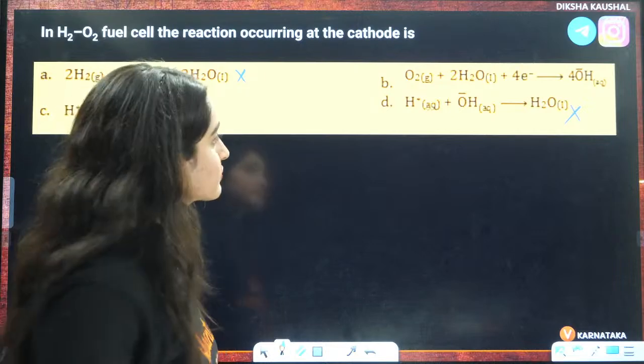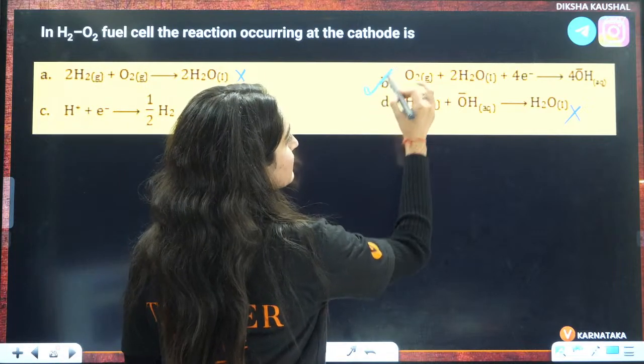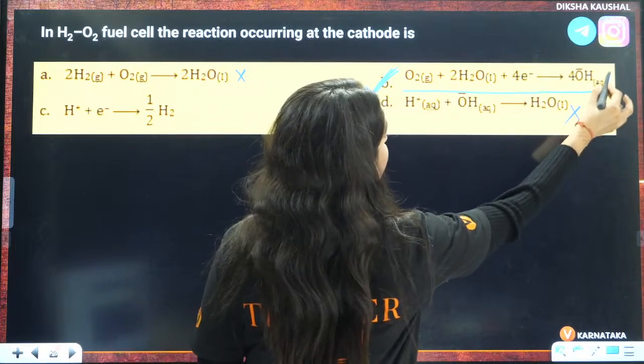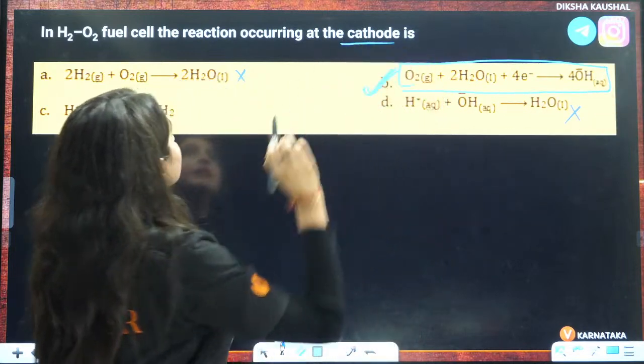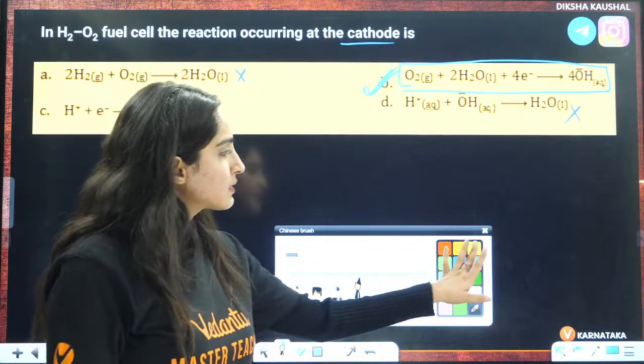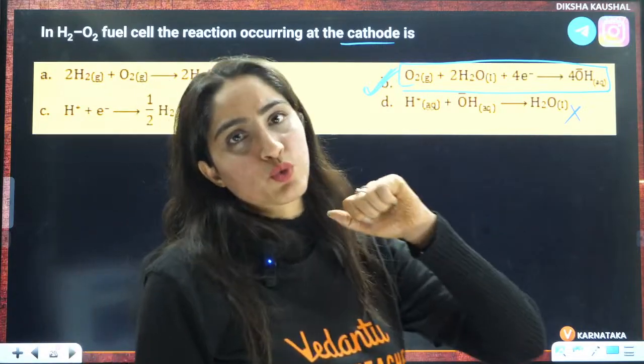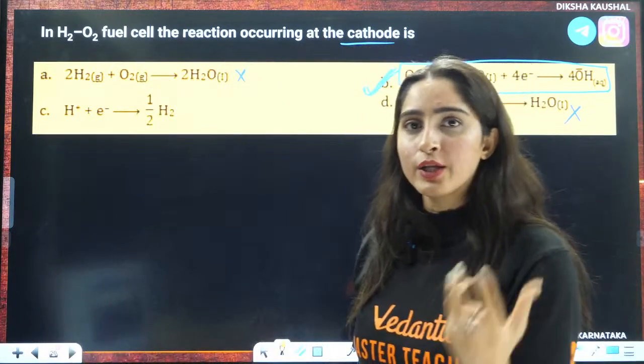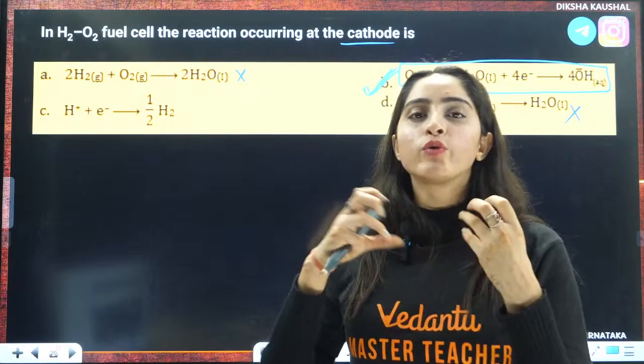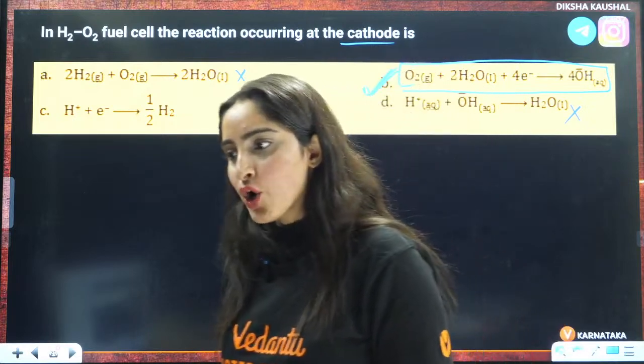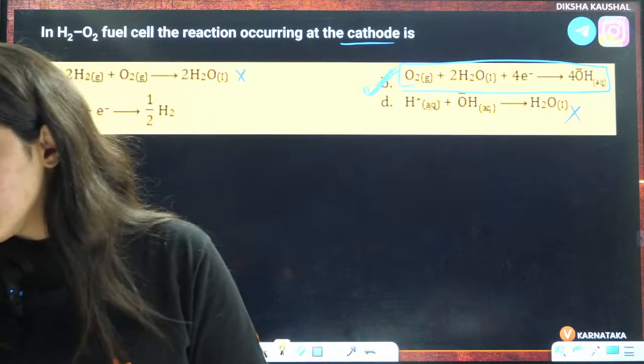Now, B will become the correct answer because this is the reaction that will occur at the cathode site. Basically, in the H2O2 fuel cell, you have H2 and O2, and from there you make water out of it, right? So B is the correct answer.